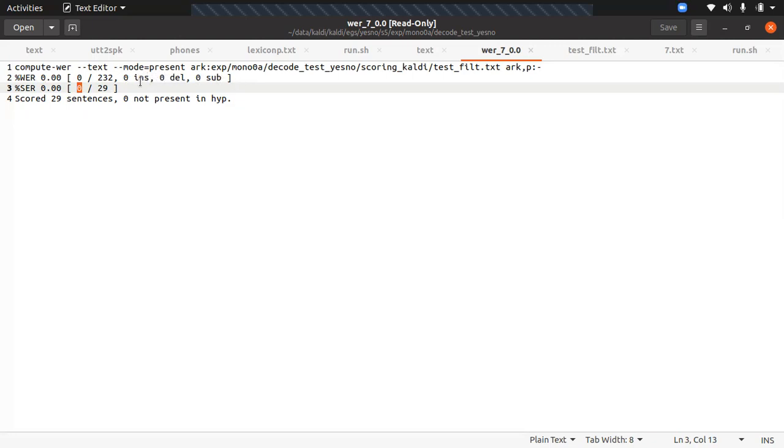Insertion is if an extra word has been decoded, it will tell us how many extra words were decoded or inserted while decoding. Deletion is like if in the ground truth there are five words and only three words were decoded, it will give 2 words deleted. And substitution is the number of wrong words substituted in place of the correct ones.